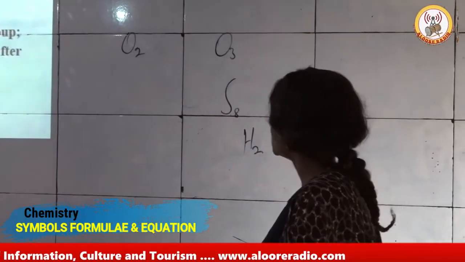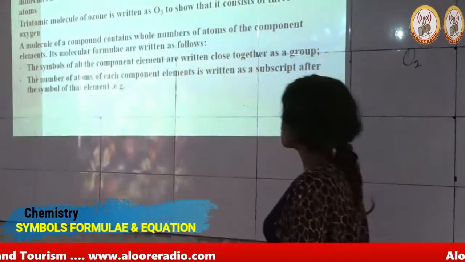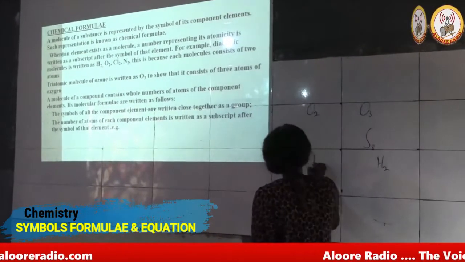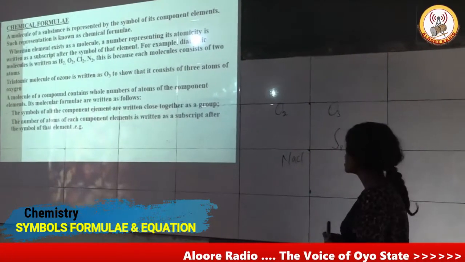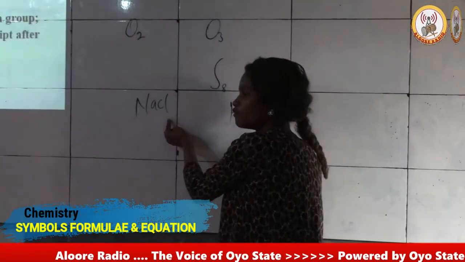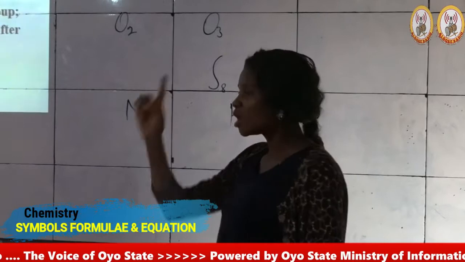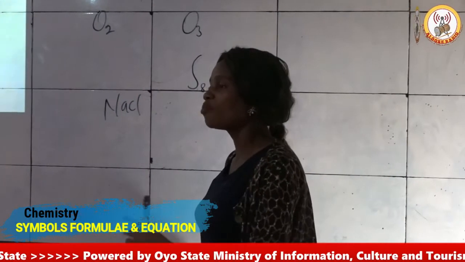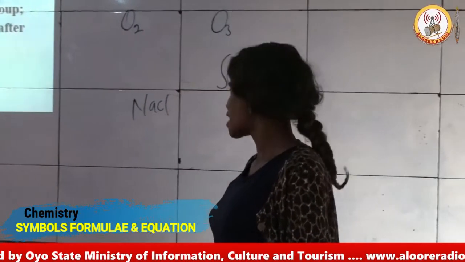I said earlier that it is possible for us to have a molecule of a compound. Take, for example, sodium chloride, NaCl. Now, if you look at the chemical formula of this particular compound written above, you observe that though I have a molecule of that compound, I have 2 different component elements making up the molecule of sodium chloride.